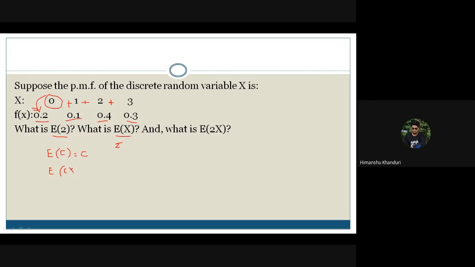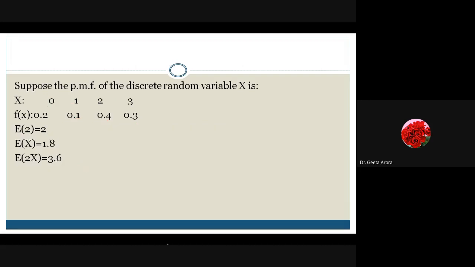So the property we have is that if some constant is multiplied by X and we are looking for the expected value, the c will come outside, because we know the expected value of a constant is the constant, and then it is c into the expected value of X. Correct? So if we have c as 2, and the expected value of X we are getting is 1.8, it comes as 2 into 1.8, which is 3.6. Most of you have answered me correctly. Let's check. These are the values. E of 2 is 2 because it's a constant. E of X we have calculated as 1.8, and E of 2X is 3.6.